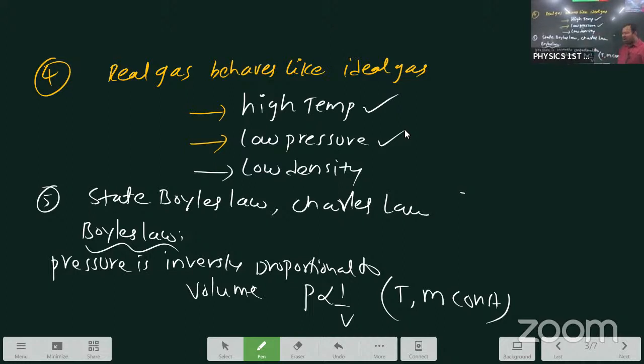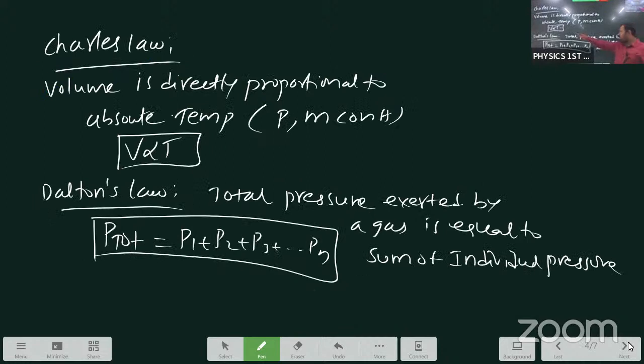Now, Boyle's law and Charles's law, these 2 gas laws are famous from physics and chemistry in thermodynamics. Pressure is inversely proportional to volume, when 2 terms are constant. Volume is directly proportional to absolute temperature, when 2 terms are constant. Anywhere a gas law definition comes, focus on the 4 thermodynamical variables. Dalton's law, total pressure equals the sum of individual pressures.